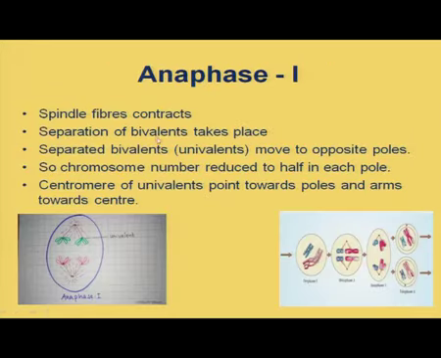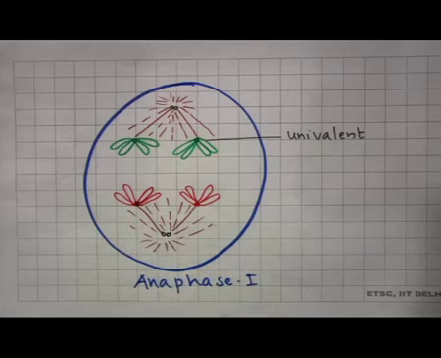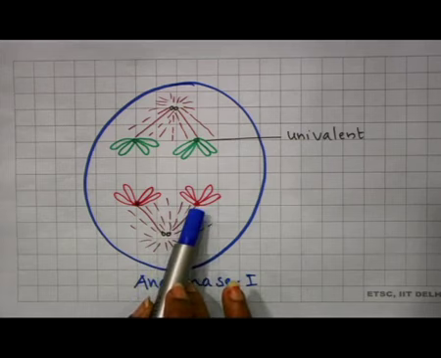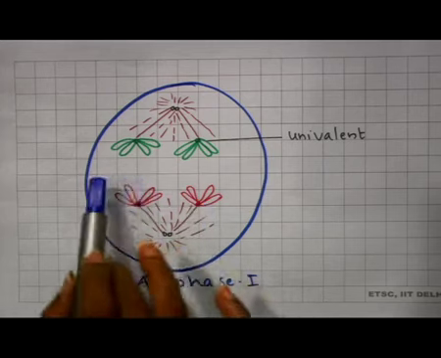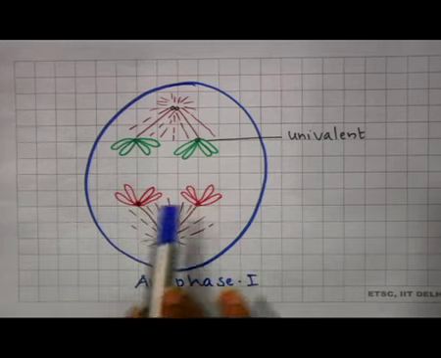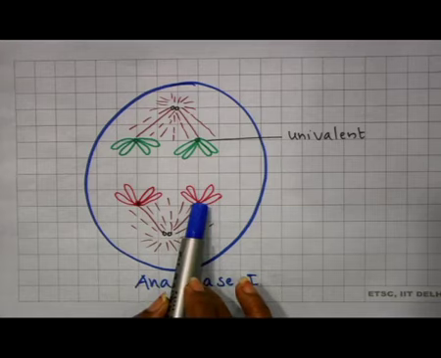Now, next is anaphase I. Spindle fibers will contract. After that contraction of the spindle fibers, you can see in this diagram, just go through the diagram. Here you can see the separation of a bivalent. A bivalent is a group of two homologous chromosomes, and they are separating. The members of a bivalent are separating, not the chromatids.